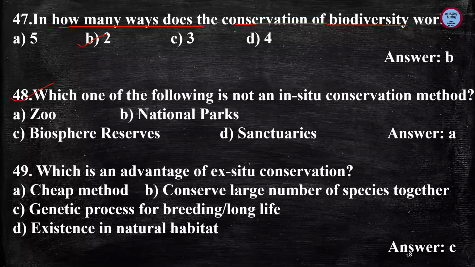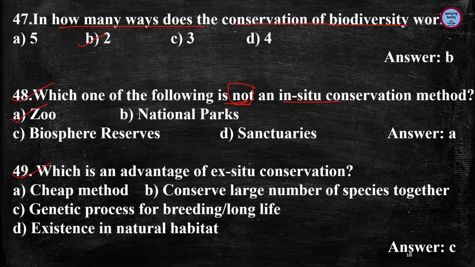Next question is, which one of the following is not an in situ conservation method? So zoo is an ex situ conservation method. National parks, again this is an in situ conservation method. Biosphere reserve, in situ conservation method. And sanctuaries, in situ conservation method. So here you have to tick which is not in situ, which is ex situ, and the answer is zoo or zoological garden, because a zoo is a controlled environment where animals are kept.